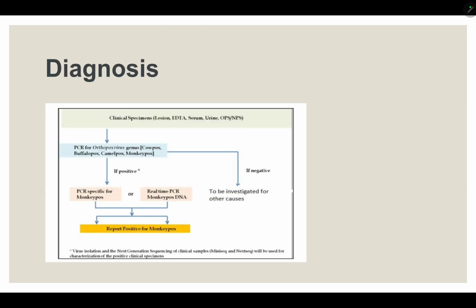So the diagnosis. Clinical specimen. From where can we get the clinical specimen? From the lesion itself in an EDTA vial. Serum or urine. Nasopharyngeal swab, oropharyngeal swab. Okay. Then specimen can be taken from lesion, urine, serum, oropharyngeal or nasopharyngeal swab, in an EDTA vial.